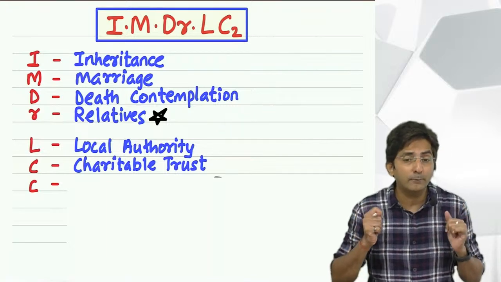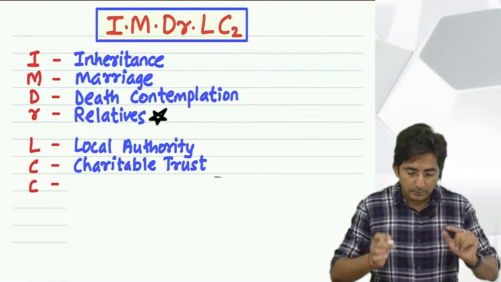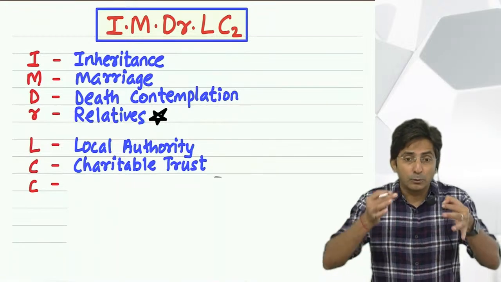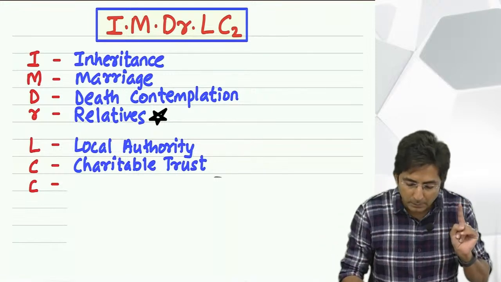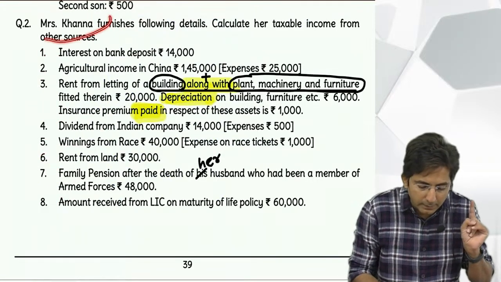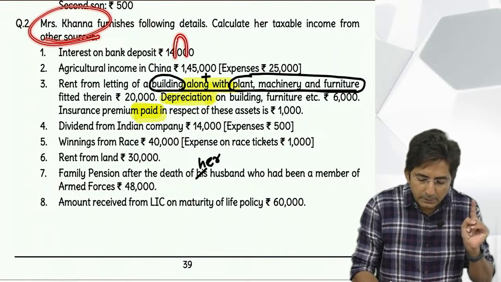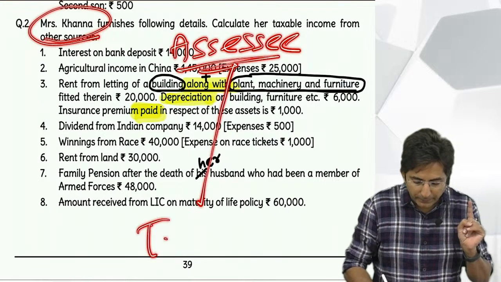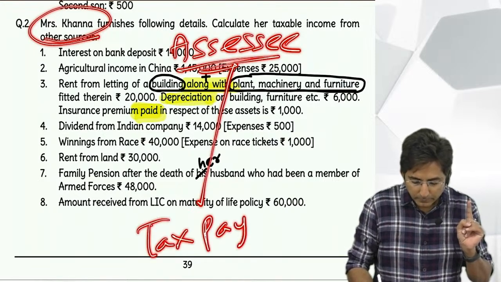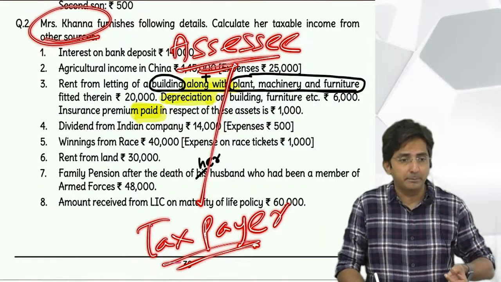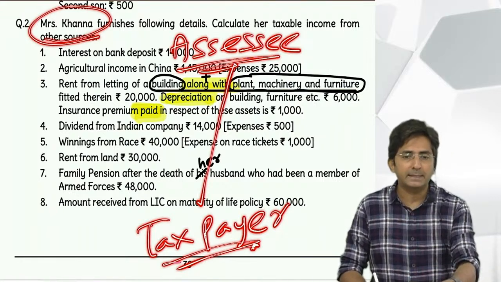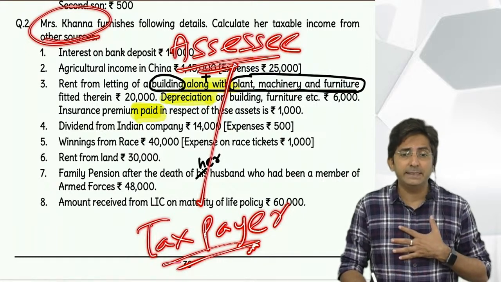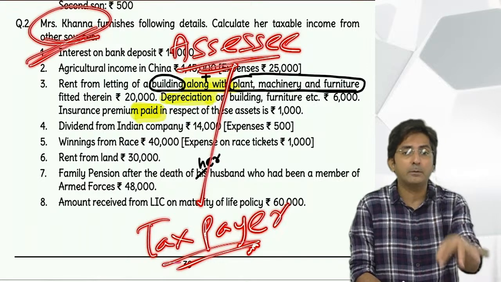But who should be suffering from COVID, you know? The assessee. Assessee means what, you know? The person whose income you are computing. For example, see, today I took question of Mrs. Khanna. So Mrs. Khanna becomes the assessee. Assessee means the taxpayer. You know, this word I have used for the first time, but in the language of income tax, the word assessee is very common. So whenever I say assessee, means the person whose income I am computing.